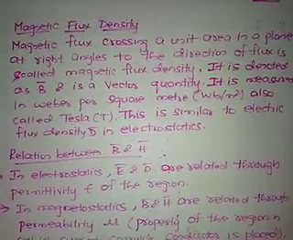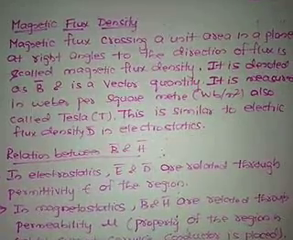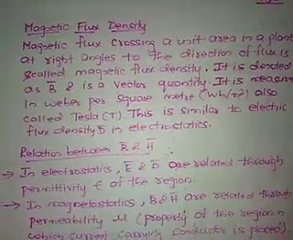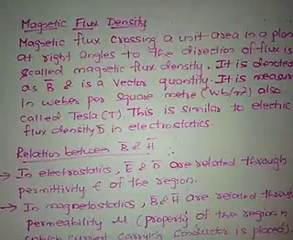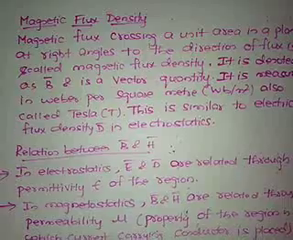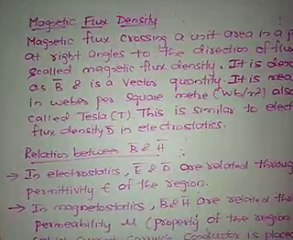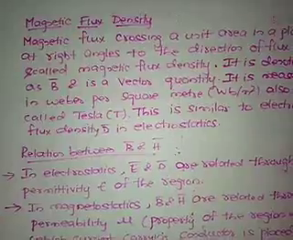It is represented in Weber per meter square, also called Tesla. So this is similar to the electric flux density. Electric flux density is represented as D bar, and there D bar is in terms of ampere per meter square, but in magnetostatics, magnetic flux density is Weber per meter square.